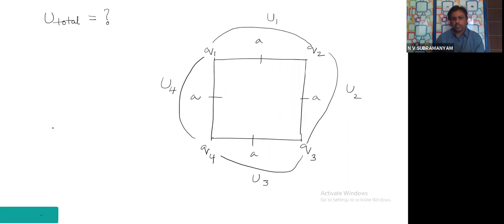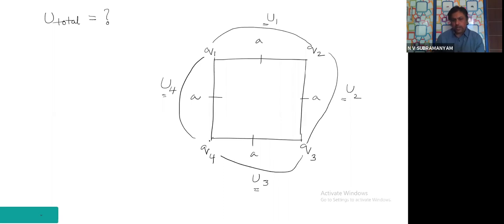How many potential energies already we listed? 1, 2, 3, 4. Fourth potential energy. Did we miss something?